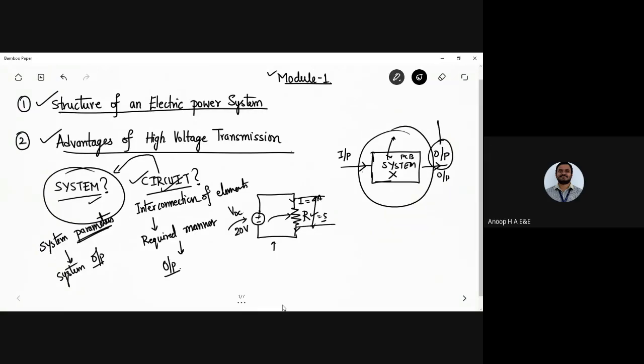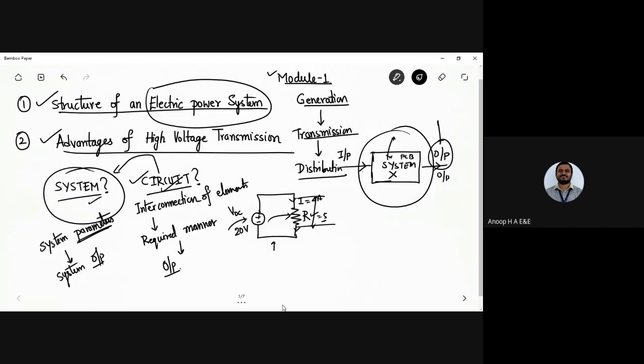When I talk about the electrical power system, I'll have the interconnection of several stages. The first one is generation. Generation is involved in an electric power system. Next, I go with transmission. Why do we want this required level of output depending on the generation we have achieved? We have many such electric power generating stations at the generating end. We call the process where the electrical power is generated generation.